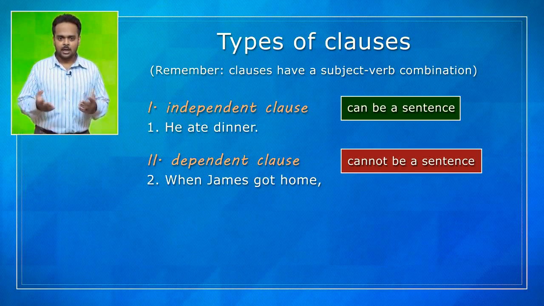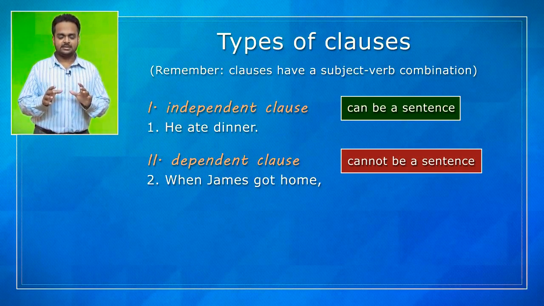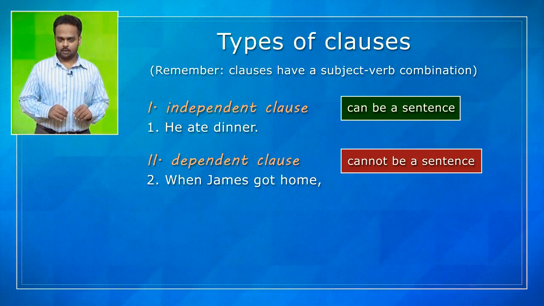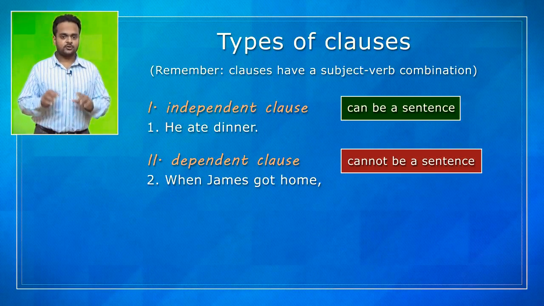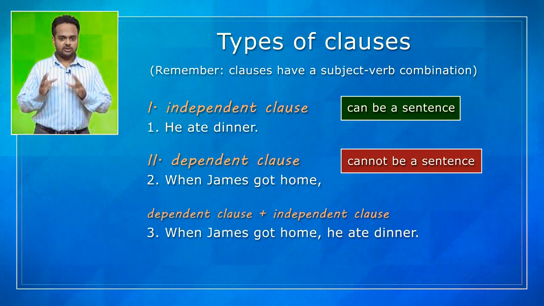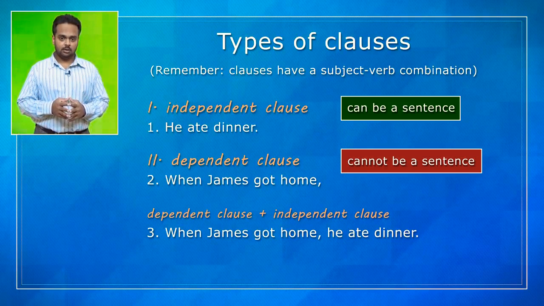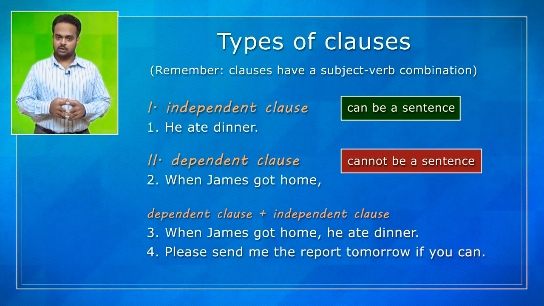What happened? So you see, the sentence isn't complete. So this is a dependent clause. To make it a full sentence, you have to combine it with an independent clause, such as, when James got home, he ate dinner.